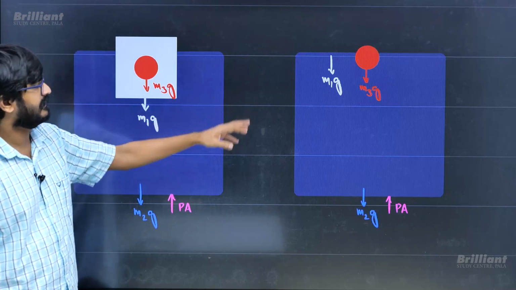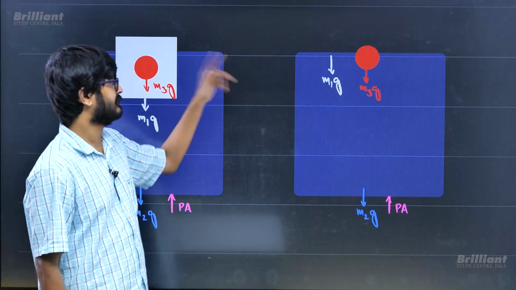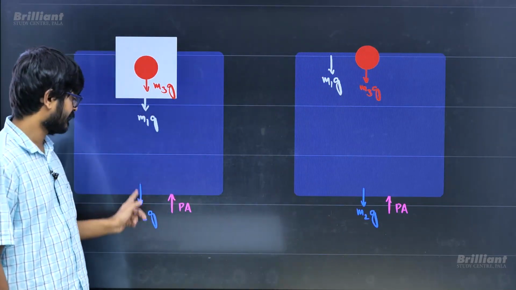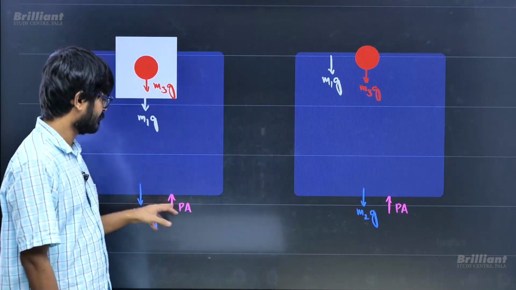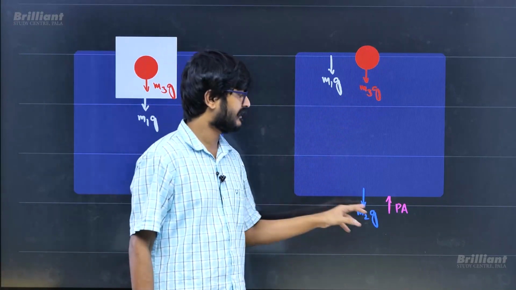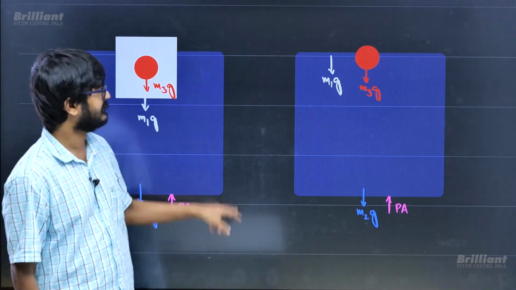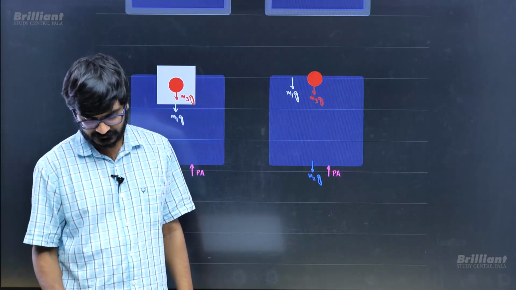Even if the ice melts and water is formed, that weight will still be the same, along with the weight of the cork, and the weight of the existing water. All these weights remain the same, so all these weights are balanced by this pressure force. So this pressure force and this pressure force must be the same. So this height and this height will be the same. The water level is not going to change in this case.